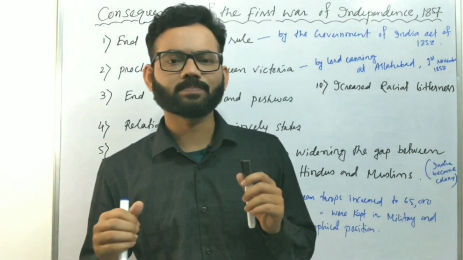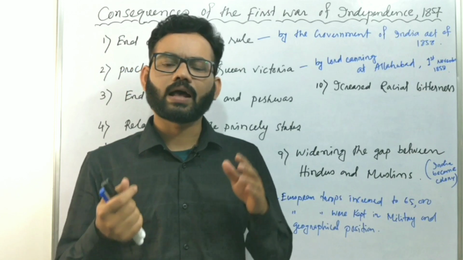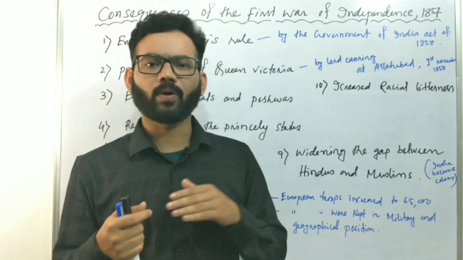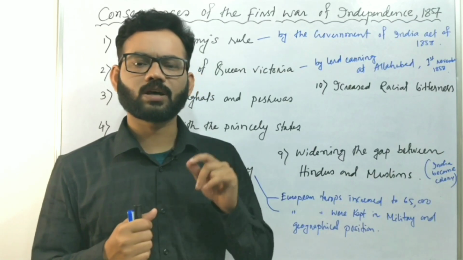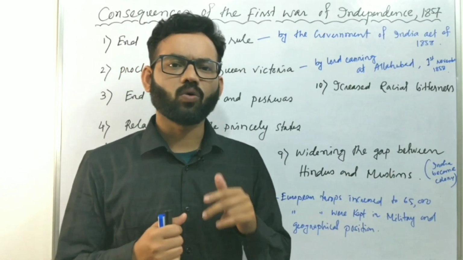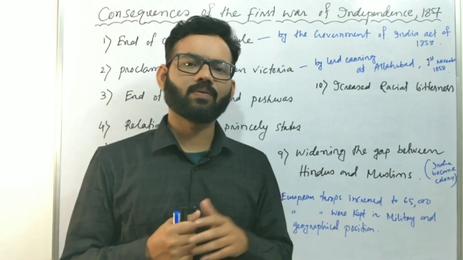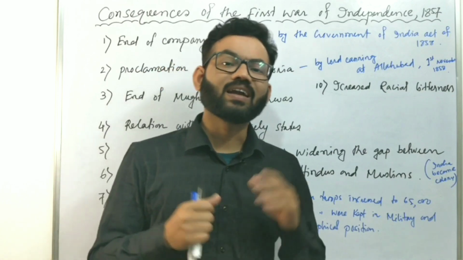That means after the revolt of 1857, the power had shifted from the East India Company to Queen Victoria, or the British Crown. This proclamation was made openly at Allahabad on 1st November 1858 by Lord Canning.